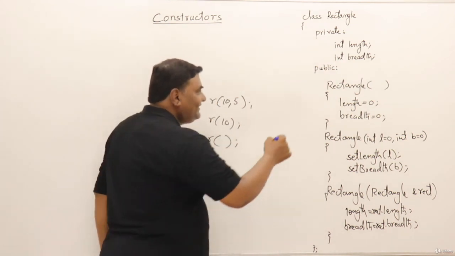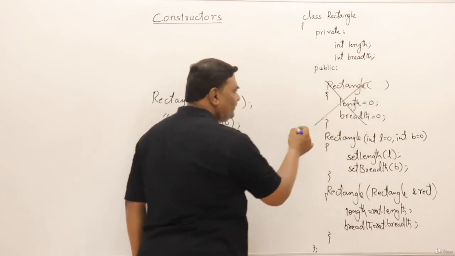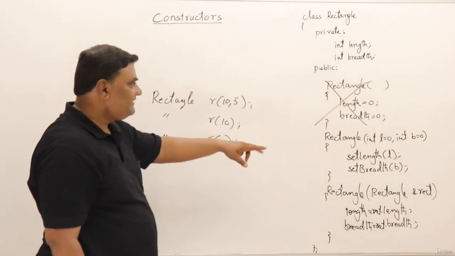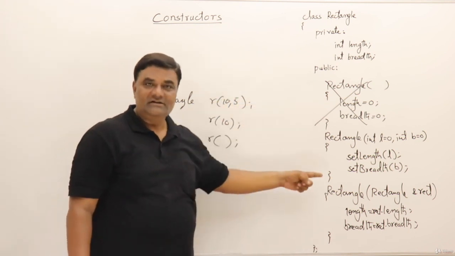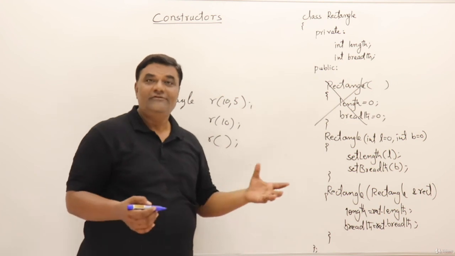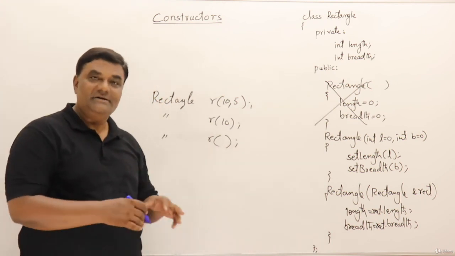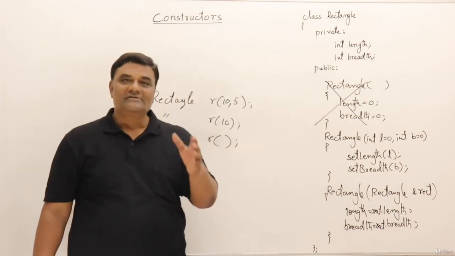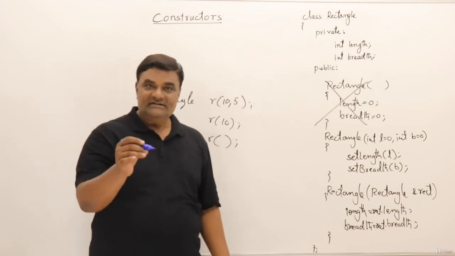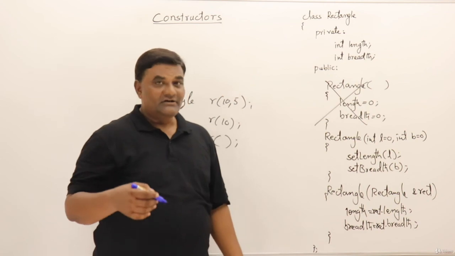So I think I don't need this. Otherwise, it's an ambiguity, redefinition, right? Non-argument, this is also non-argument. So you can write just one constructor with default arguments, which will act as many different constructors. So this is the purpose and usage of constructors. You try this by yourself, and I will also write the code and show you.